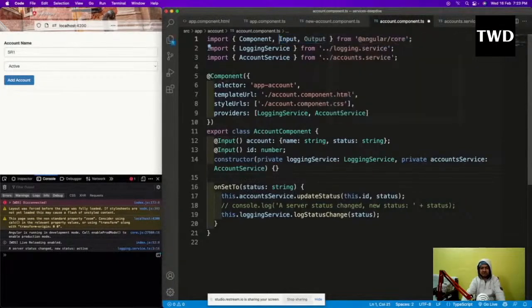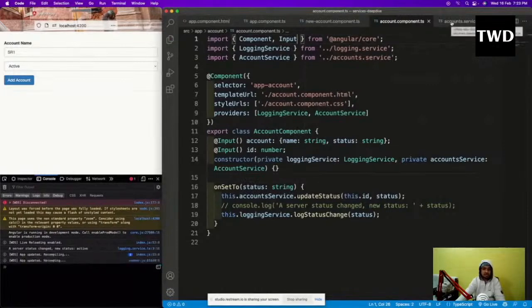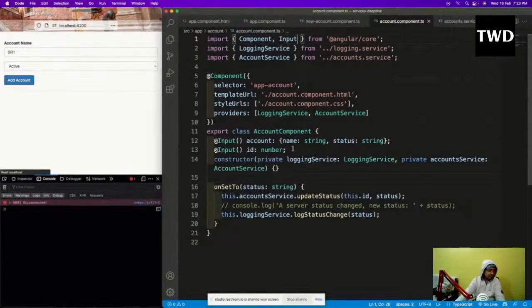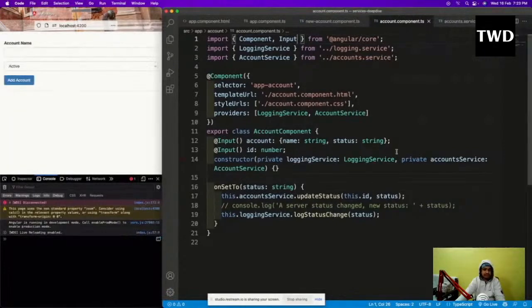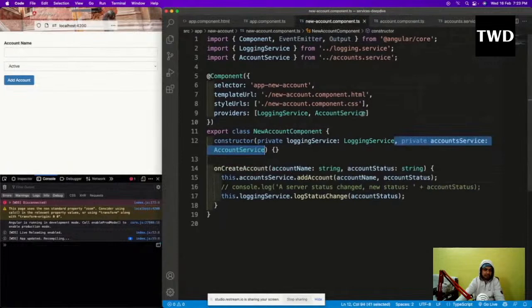This emitter and all these things are not required because they are not being used, so let me remove it. So what does that mean? First, you will understand what that means. In the account.component.ts file, first I will remove the provider from here. I'll remove this account service from here. Then in the new account component.ts file, I'll remove this also.